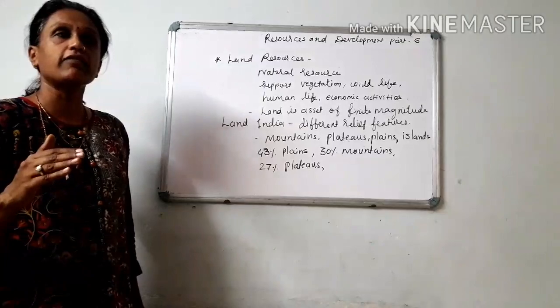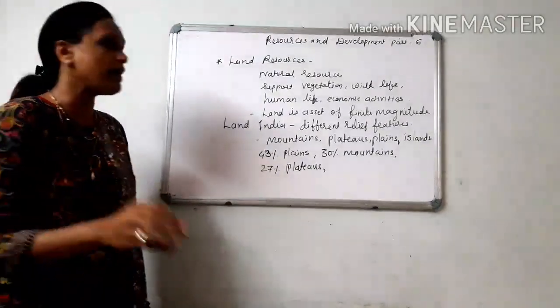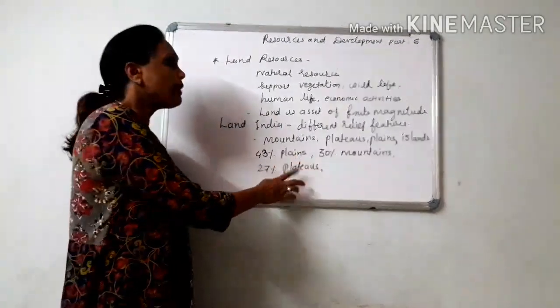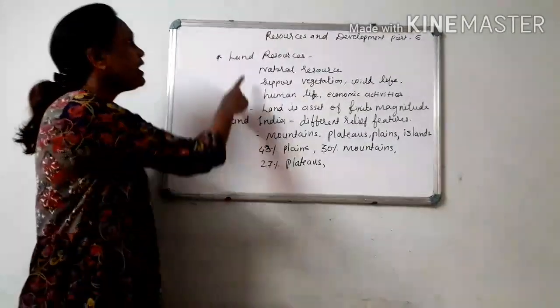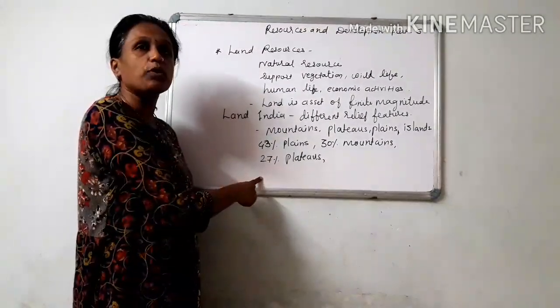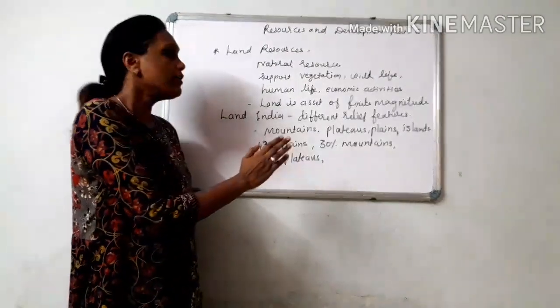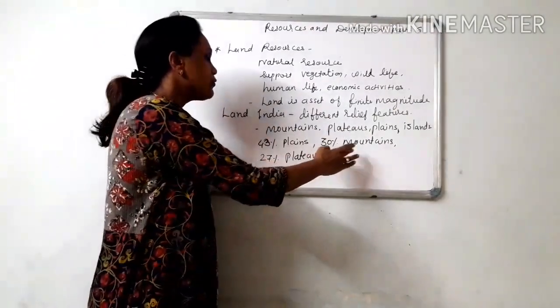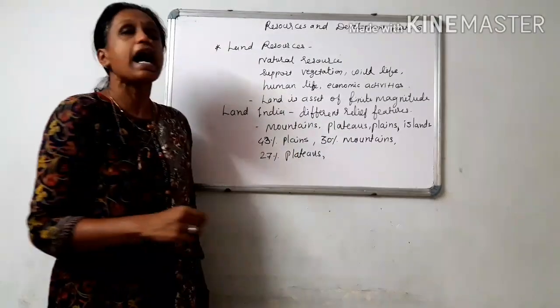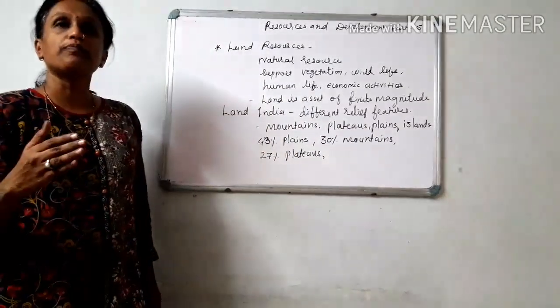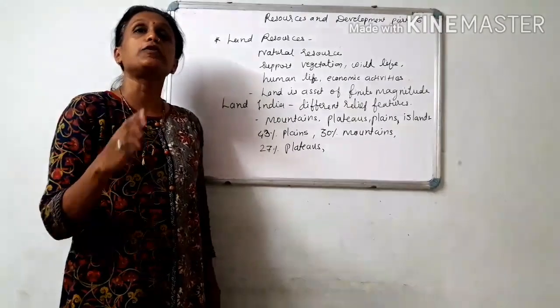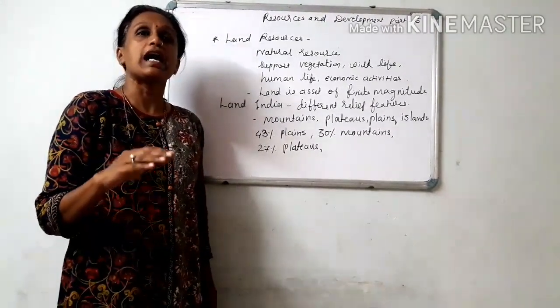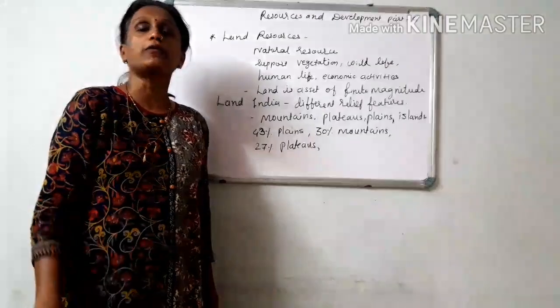Industries depend on different minerals for their raw material. So plateaus are the storehouse of minerals. So in that way, land resources are very much important. All the available land, whether it is plains, plateaus, mountains, islands, they perform certain things to build up our economy as well as to build up our ecosystem.